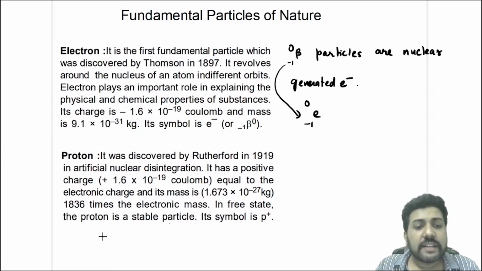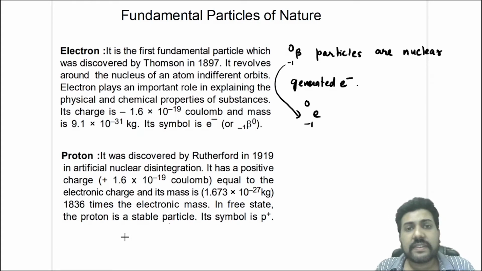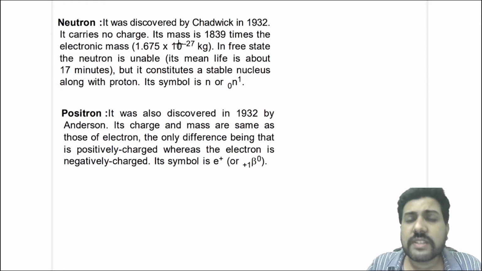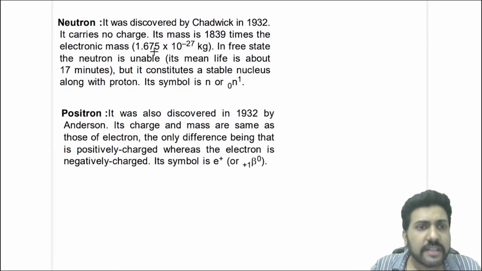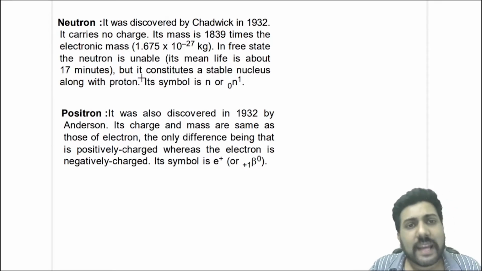In free state the proton is a stable particle, even if it is not bound inside the nucleus. Now, neutron was discovered by Chadwick in 1932. So neutron was discovered much later compared to the electron and the proton.